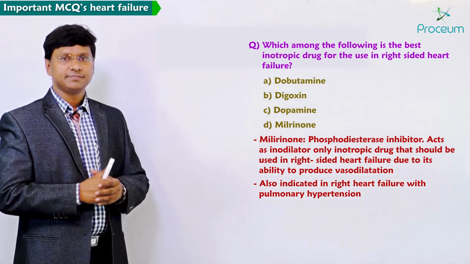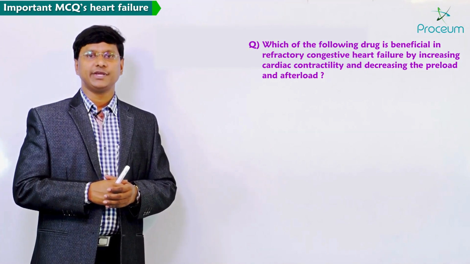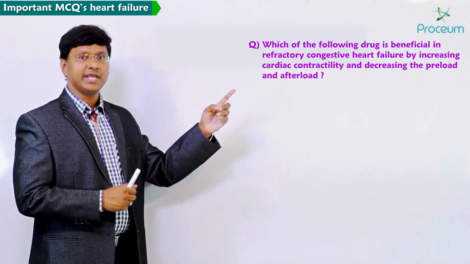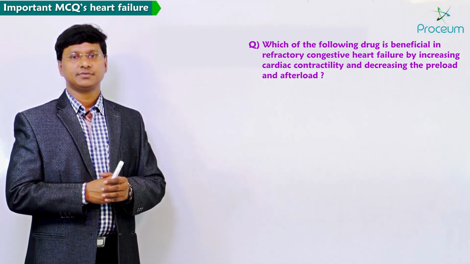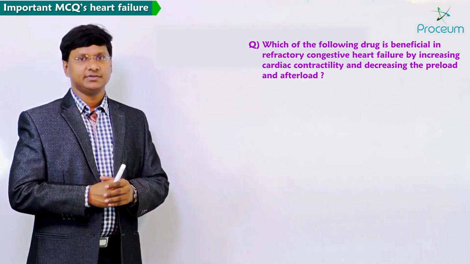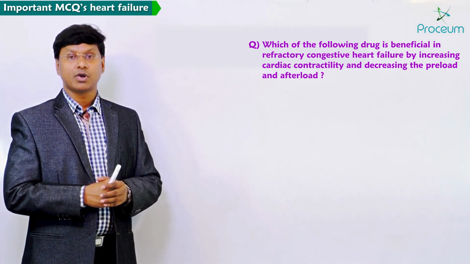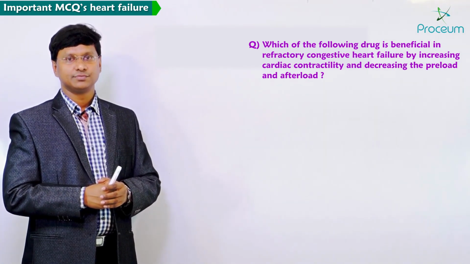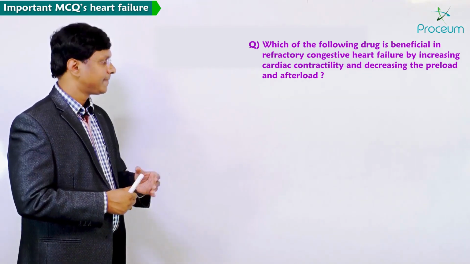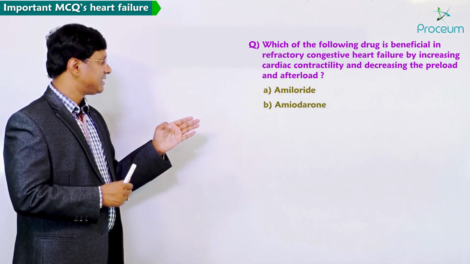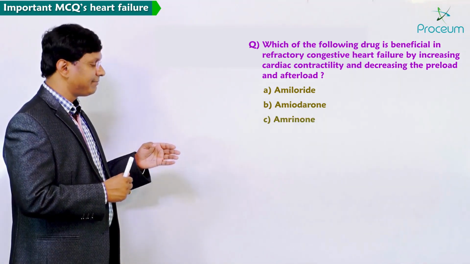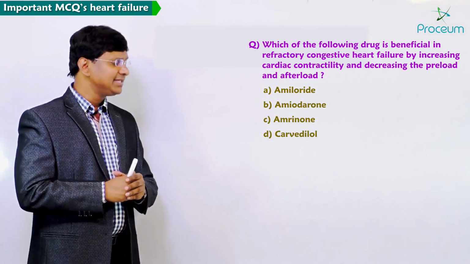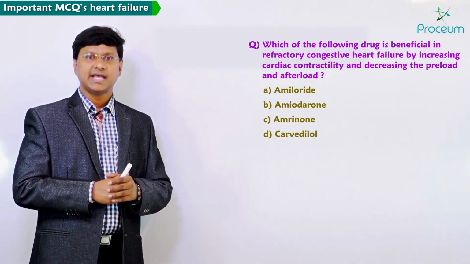Next MCQ: which of the following drugs is beneficial in refractory congestive heart failure by increasing the cardiac contractility and decreasing the preload and afterload? The options are amiloride, amiodarone, amrinone and carvedilol. The answer here is C, that is amrinone.